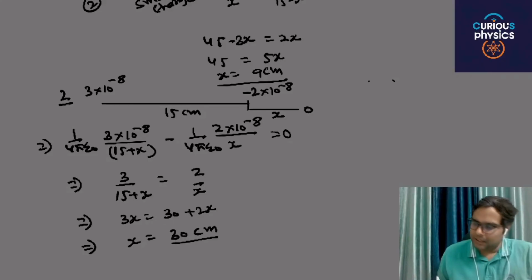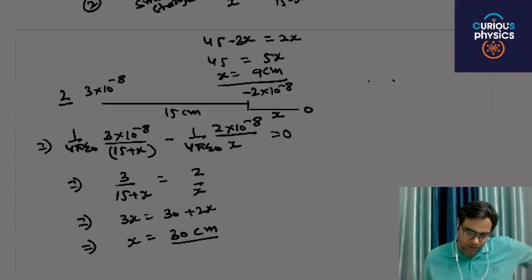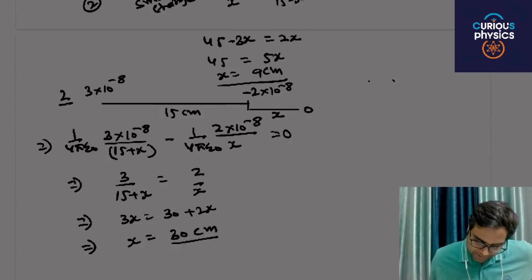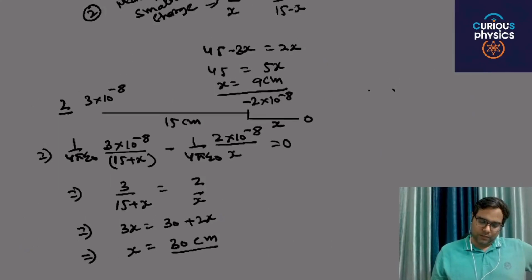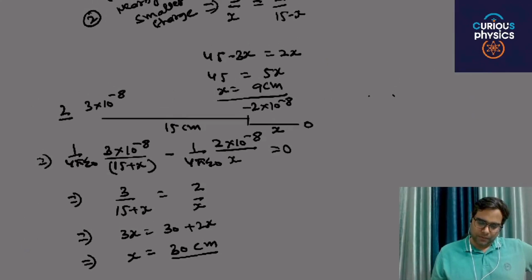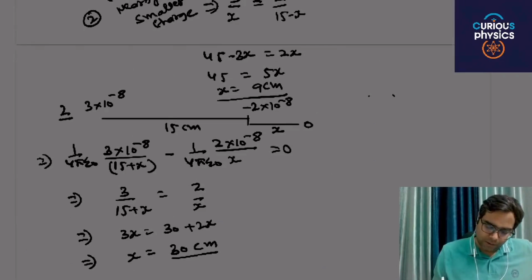You can check the calculations. Here x is 30 centimeter from the smaller charge.